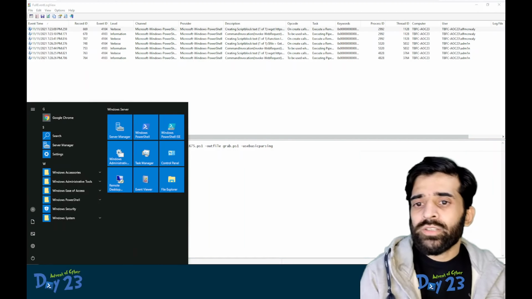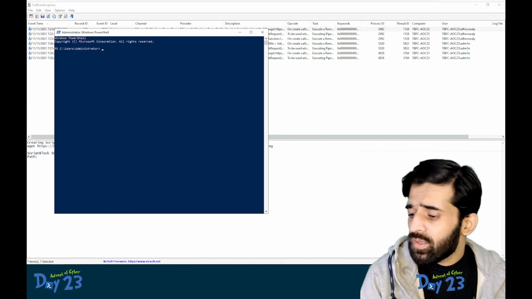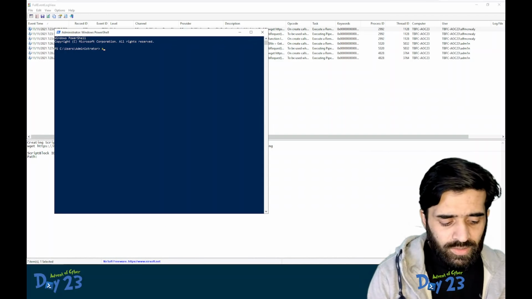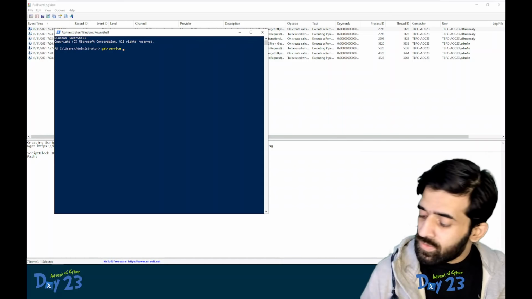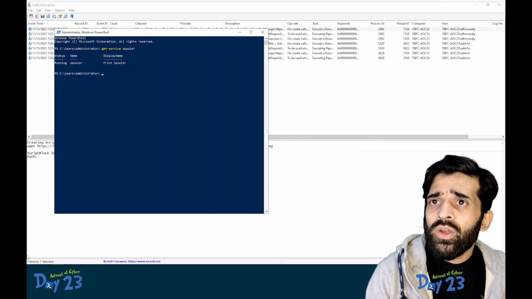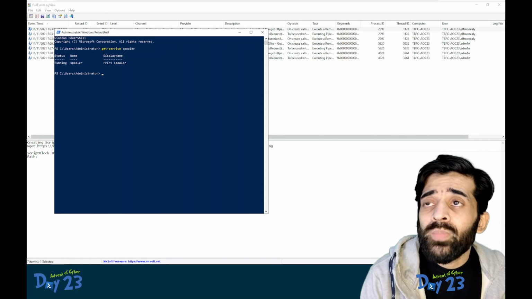Let's check this out. PowerShell, and let's get service spooler. Okay, this service is actually running, which means this machine is actually vulnerable to this particular exploit.